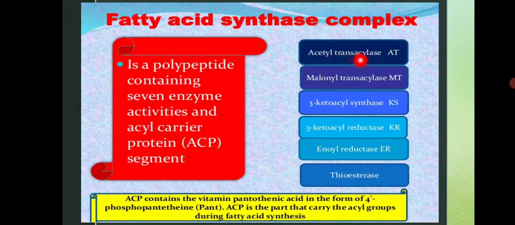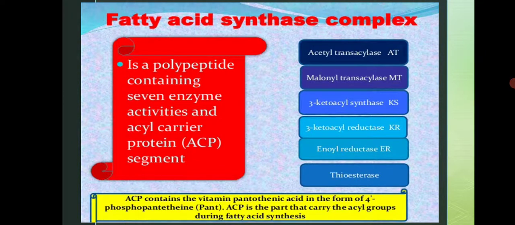Okay, what are those 7 enzyme activities? First is acetyl transacylase, known as AT. Second is malonyl transacylase, known as MT. 3-keto-acyl synthase, known as KS. 3-keto-acyl reductase, known as KR. Enoyl reductase, known as ER, and thioesterase. These are the very important 7 enzyme activities performed by this fatty acid synthase complex. You have to keep this sequence in mind, and the names of these enzyme activities.